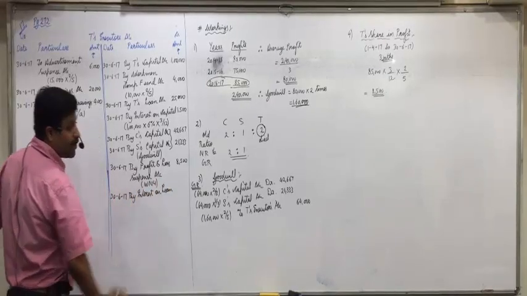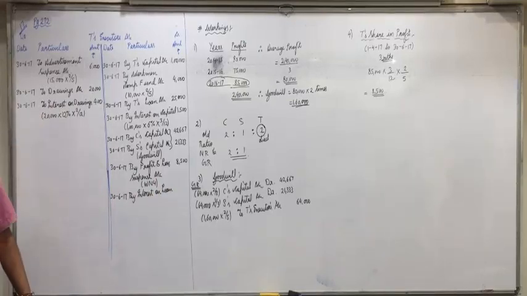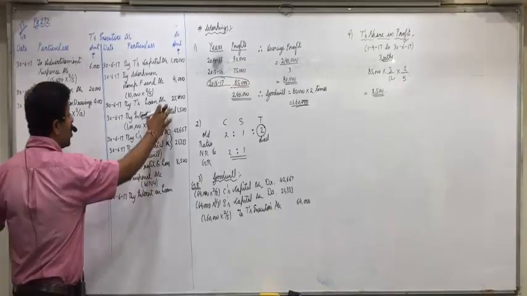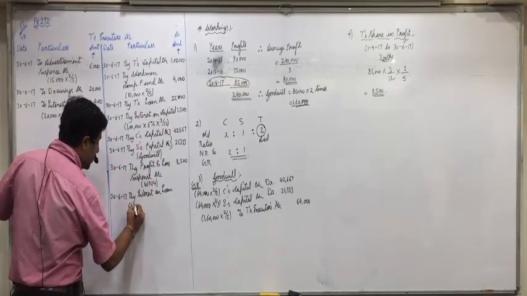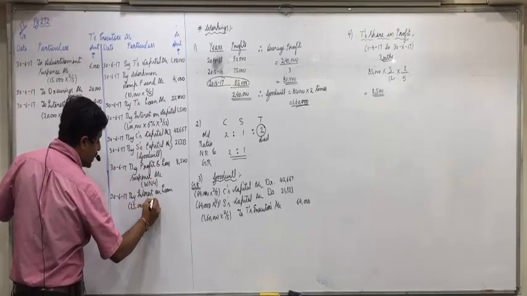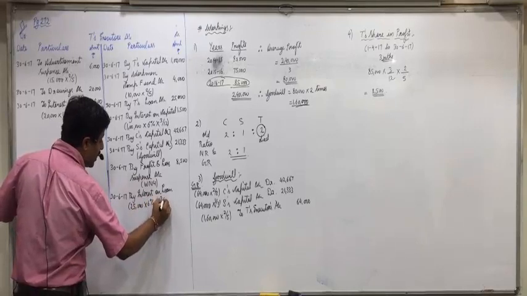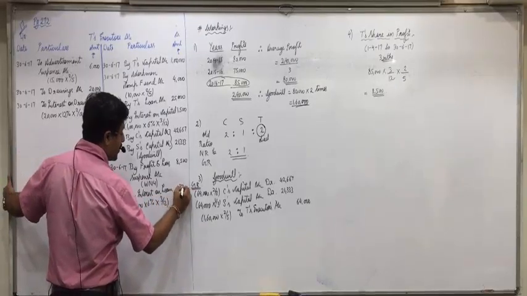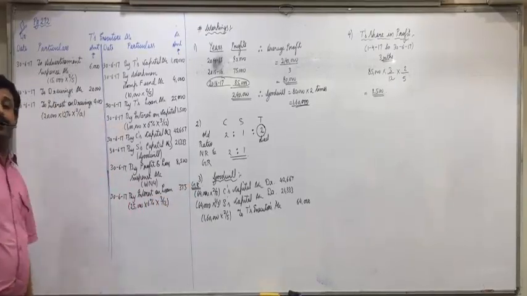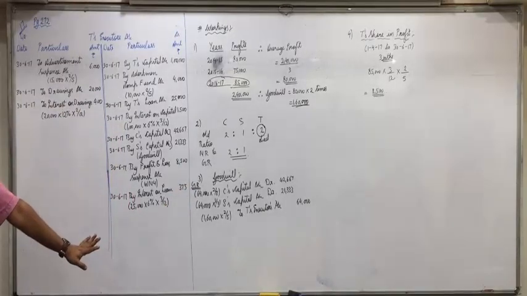Always verify this item at the end, because maybe in between 11% or 12% rate is given, then follow that. If not given, then we will count 6%. So loan was 25,000 into 6% into 3 by 12, that is 375. All of you are clear with this?